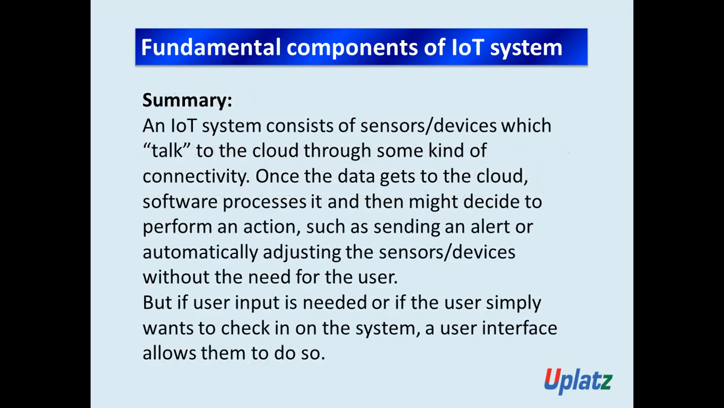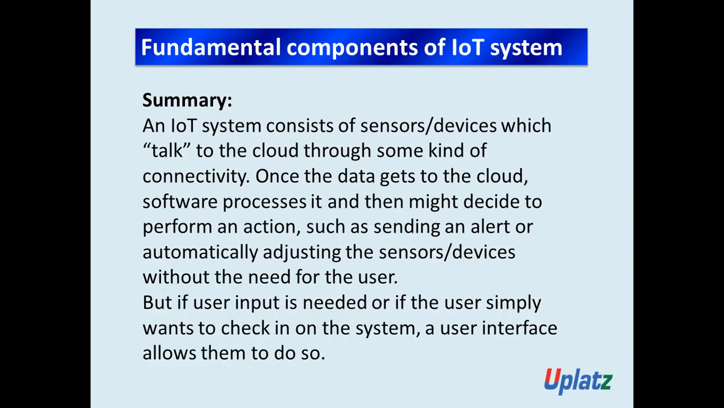In short, just remember this summary about the fundamental components of an IoT system. An IoT system consists of sensors or devices which talk to the cloud through some kind of connectivity. Once the data gets to the cloud, software processes it and then might decide to perform an action, such as sending an alert or automatically adjusting the sensors or devices without the need for the user. But if user input is needed, or if the user simply wants to check in on the system, a user interface allows them to do so.